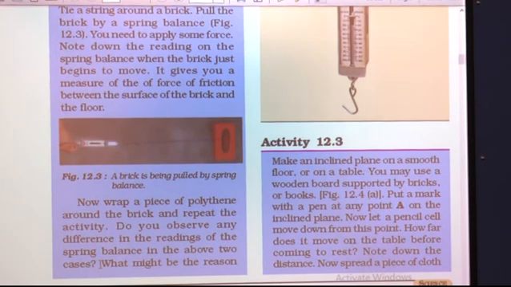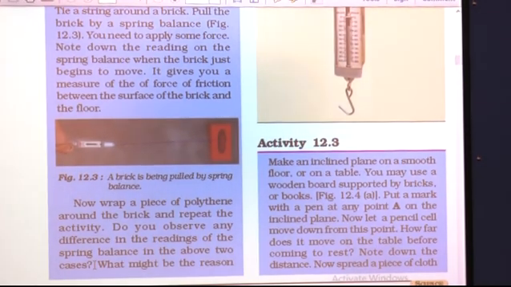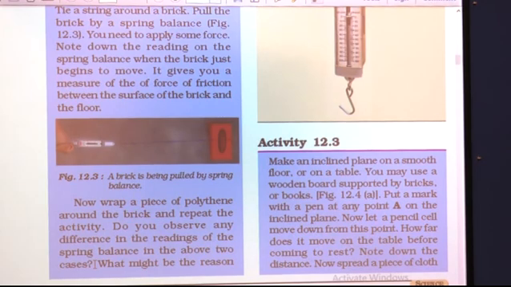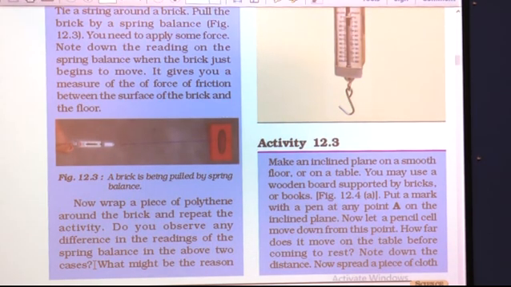Definitely you will observe there is a difference in the reading of the spring balance. Why? Because when you cover that brick with a piece of polythene, as you know that polythene sheet is smooth, it has a smooth surface. So, when you cover that brick with the polythene sheet, the force of friction between the table or floor and the polythene sheet is less as compared to the force of friction between the floor and the brick. That is why you will find less reading on the spring balance.